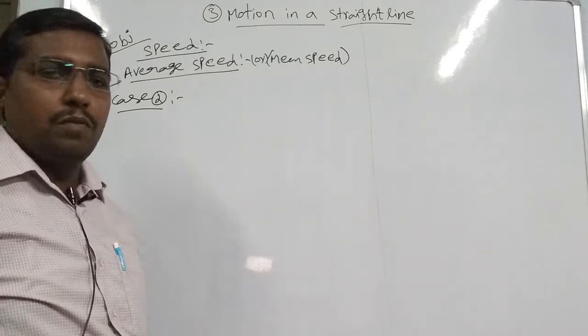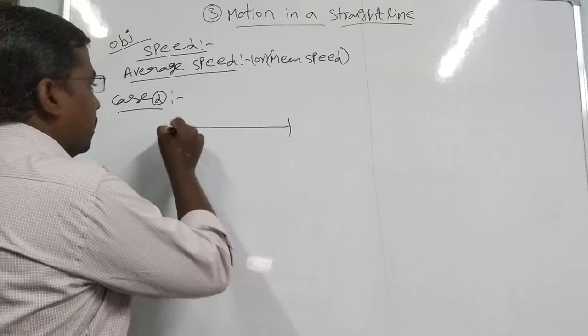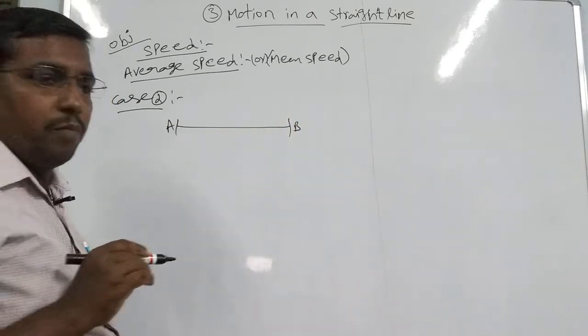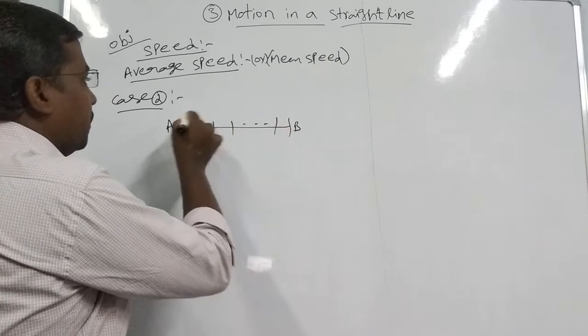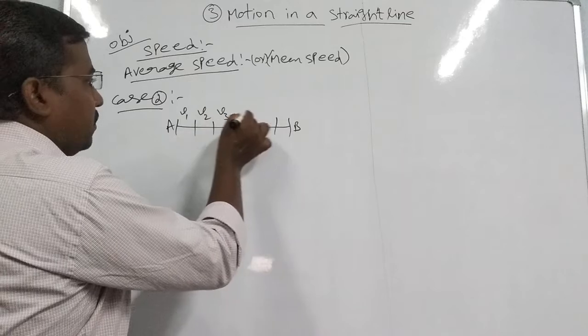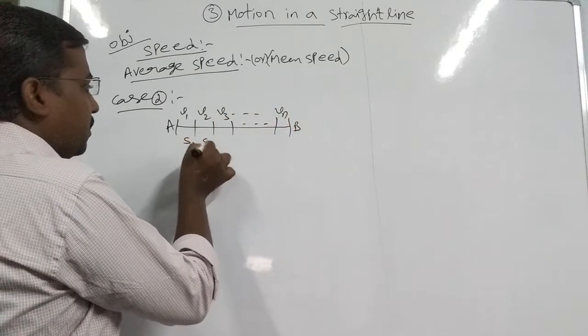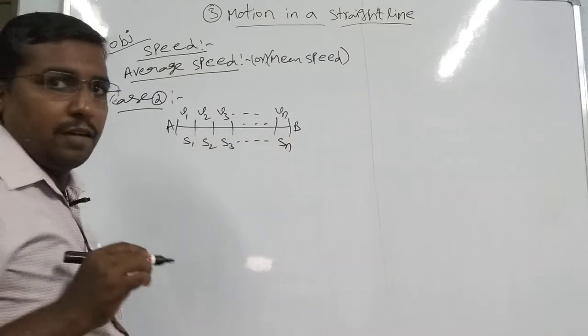In case 2, we can take different paths, that is A, B, two initial and final points, and it is also having different paths, and each lap is covered with different velocities and different distances S1, S2, S3 and so on up to Sn.